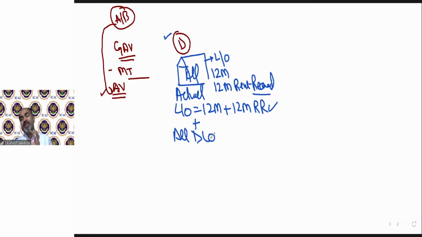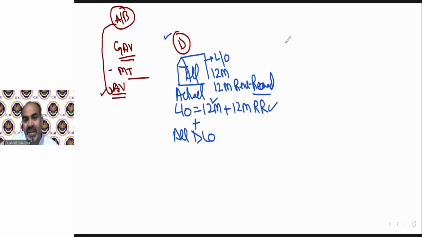So for actual let out, only those properties will fall for which rent has been received and which are let out for the full year. And for all deemed let out property, automatically case number D will always be applicable.